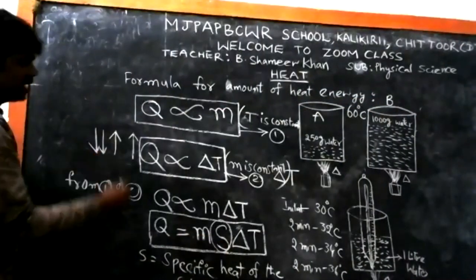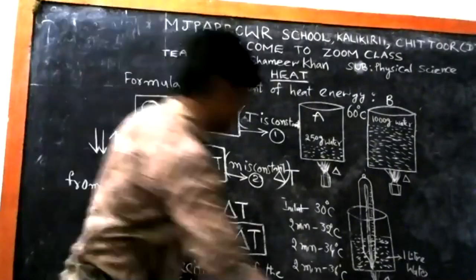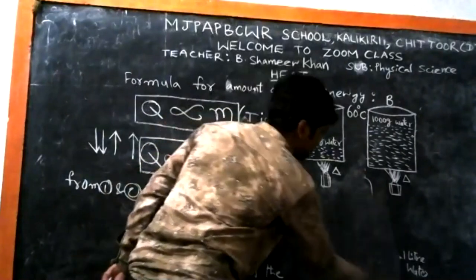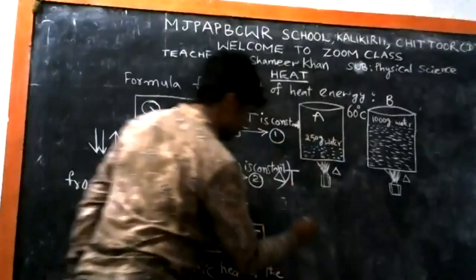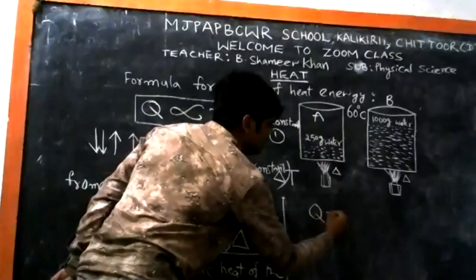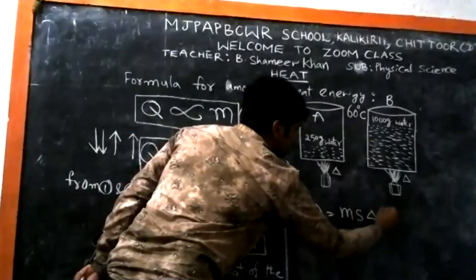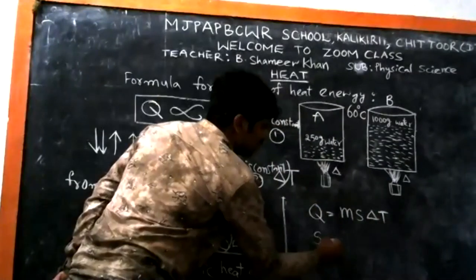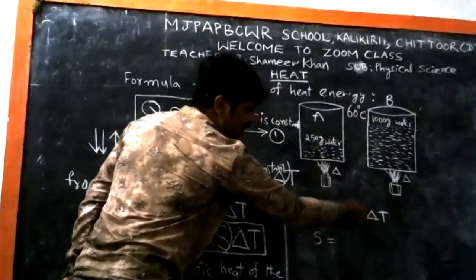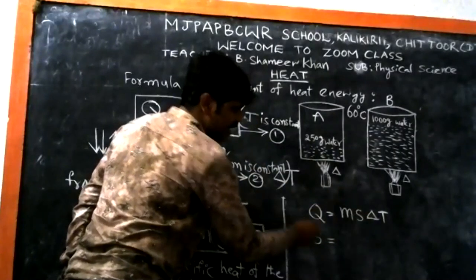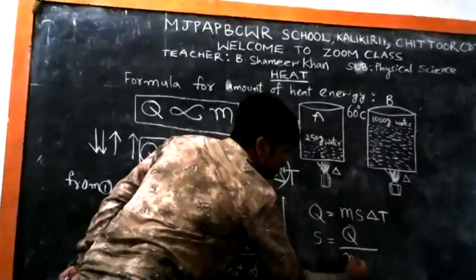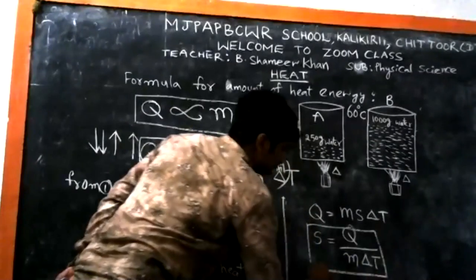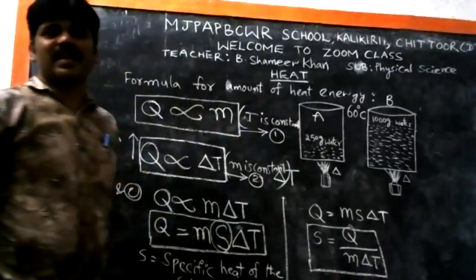Then m delta T transfers to the other side, and we get Q by m delta T. This is the formula for the specific heat of the substance.